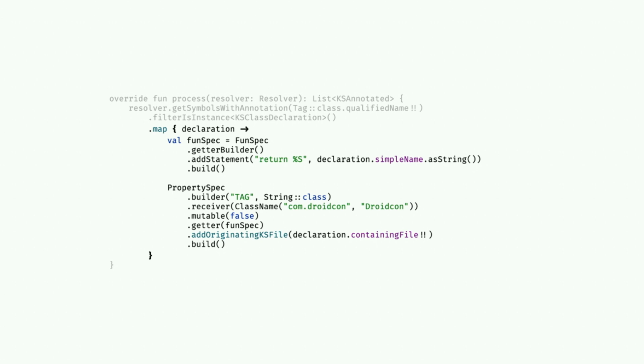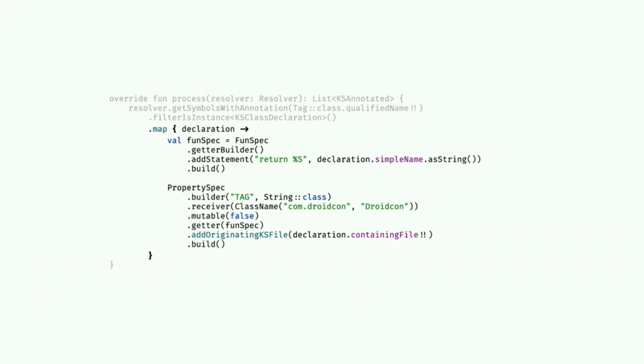Did it just come out of thin air? Was it attached to a class? When it's attached to a class, KSP can selectively choose to recompile and regenerate certain parts of the code. And this just tells KSP that, hey, if this class changes, we need to recompile this.